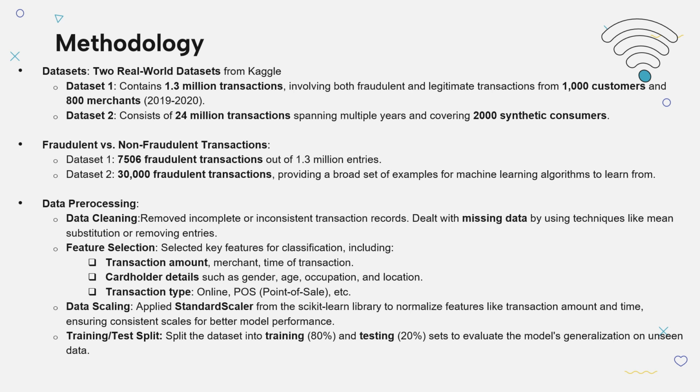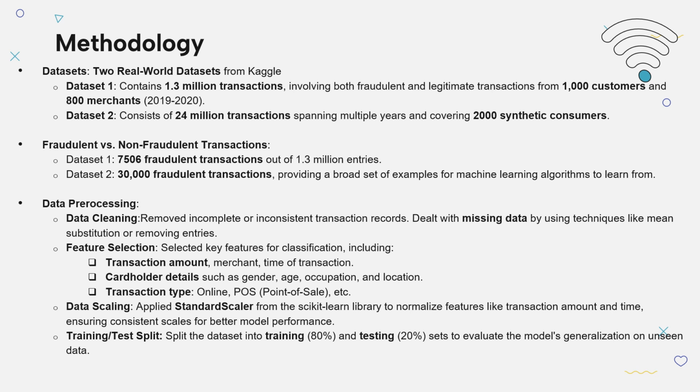Dataset 2 is even larger, with 24 million transactions over multiple years. The data includes 2,000 synthetic customers. Through synthetic data, it covers a wide range of scenarios, providing more examples for the algorithm to learn from and identify patterns in fraudulent and non-fraudulent transactions. The balance between fraudulent and non-fraudulent is crucial for training machine learning models.